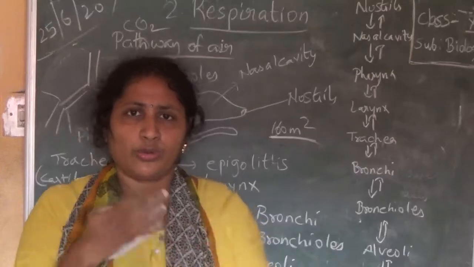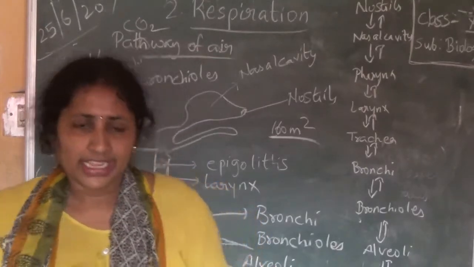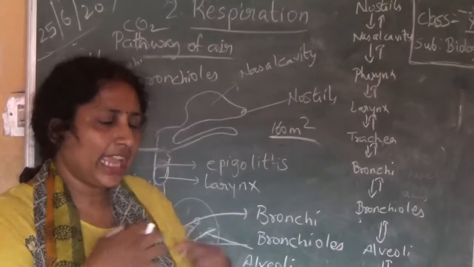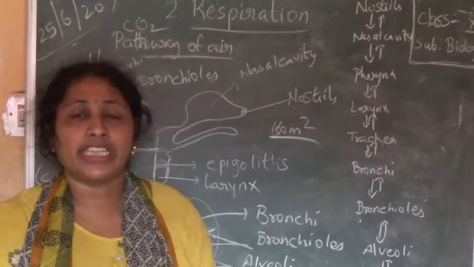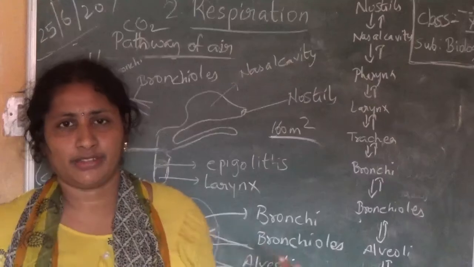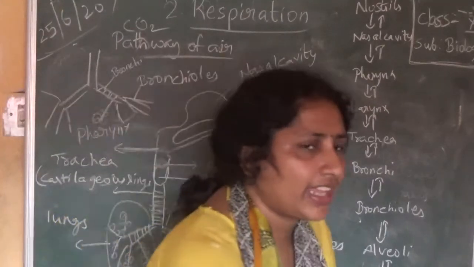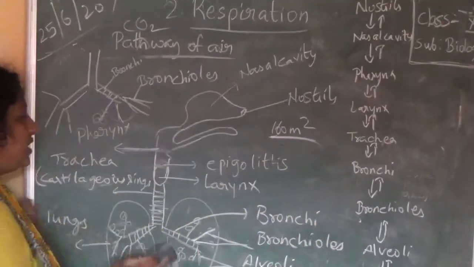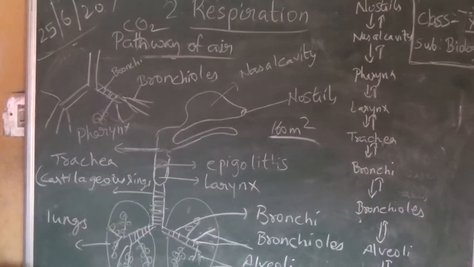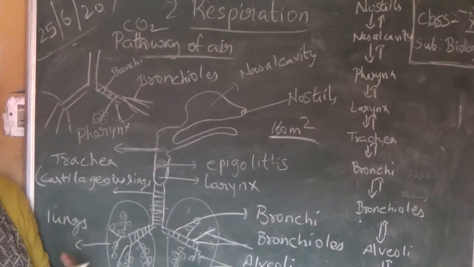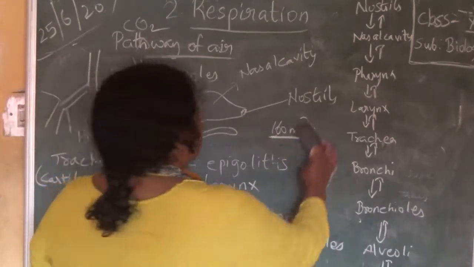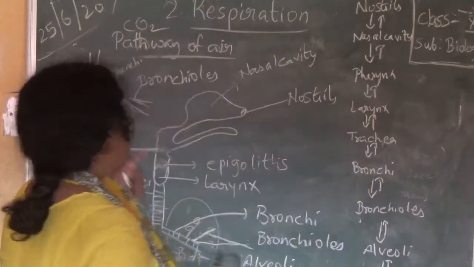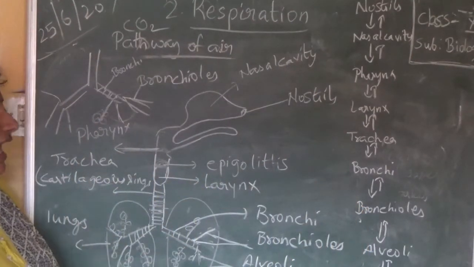That's why there are so many alveoli, very tiny, and they are so much folded to create more space, to take more oxygen. So these small grape-like structures are nothing but alveoli.